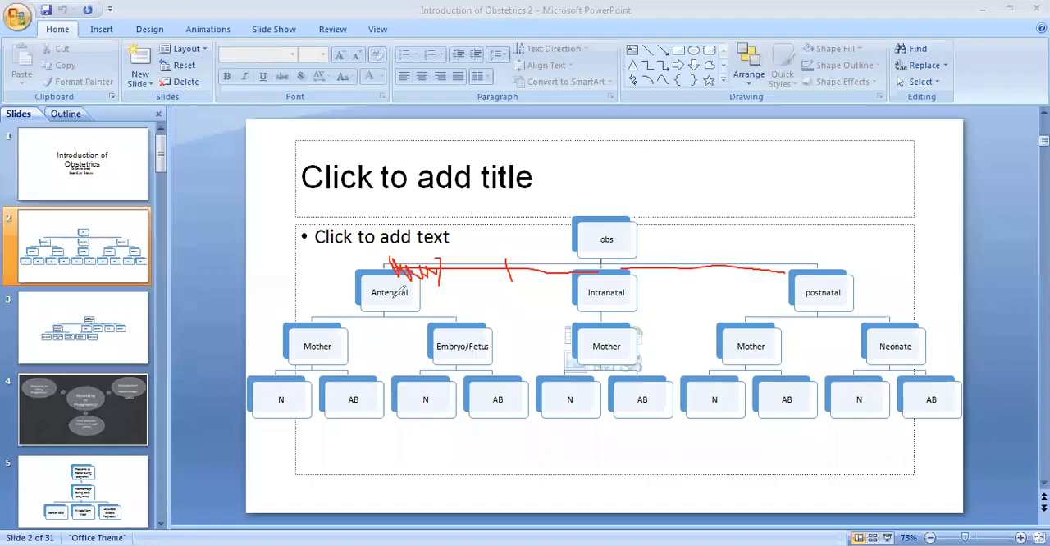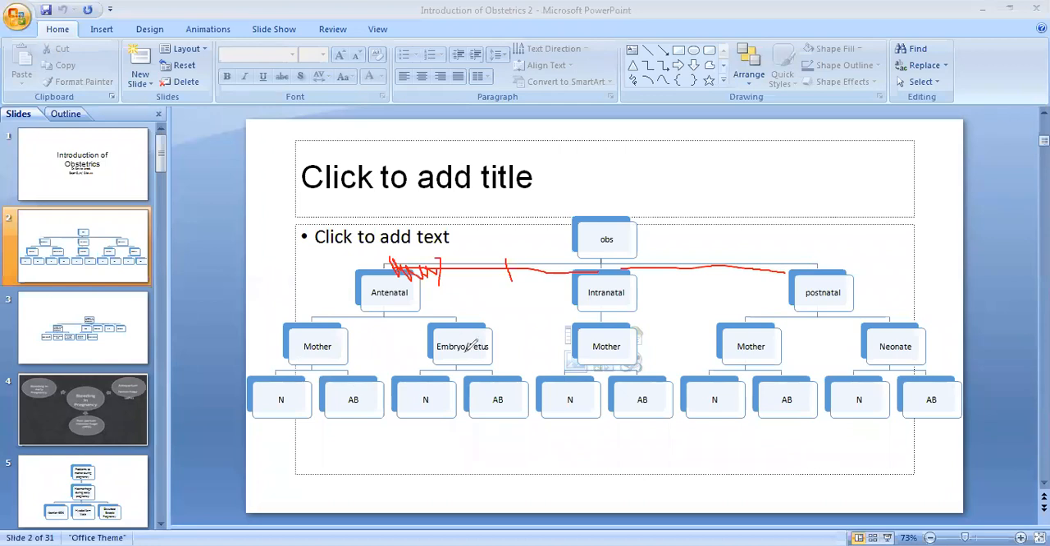During the pregnancy, we are talking about two: the mother and the fetus. In intranatal, again mother, and in postnatal, again mother and the neonate, because the terminology changes. So in antenatal, mother normal and abnormal.